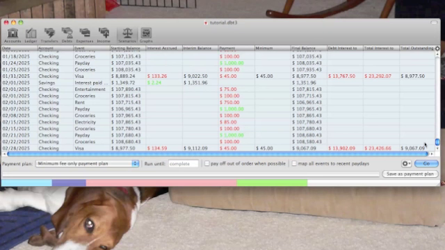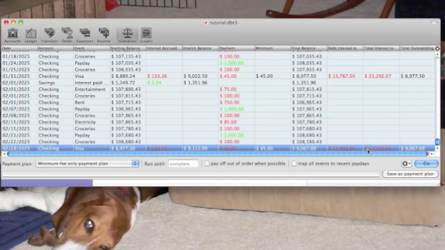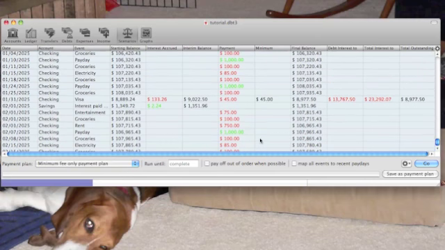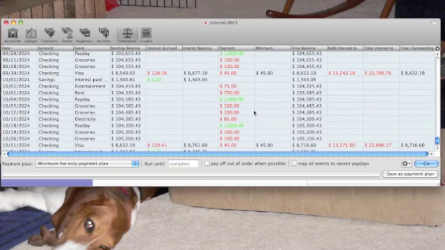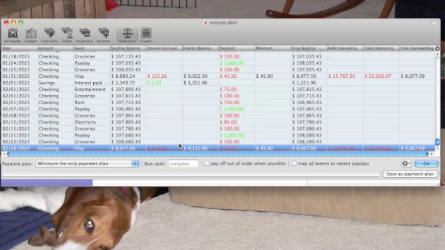This tells me here that, in this case, my Visa card was accruing more interest than I was paying, so it's never actually going to get paid off. But it said that I paid a total of $23,426.66 in interest to be exact, and it was still going up. I hadn't paid it off yet. I was still accumulating money and wasting time, wasting money, and that's what they want you to do.